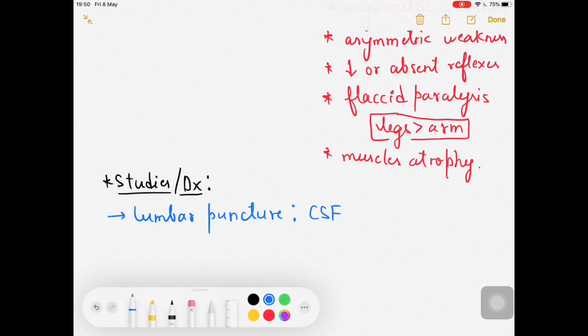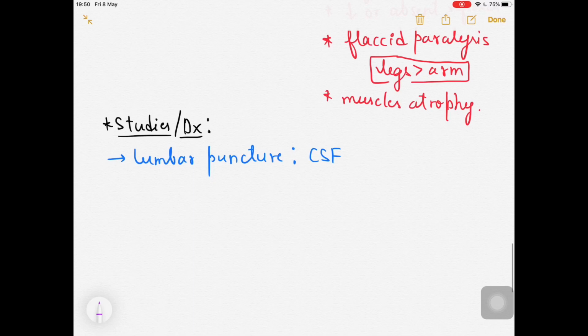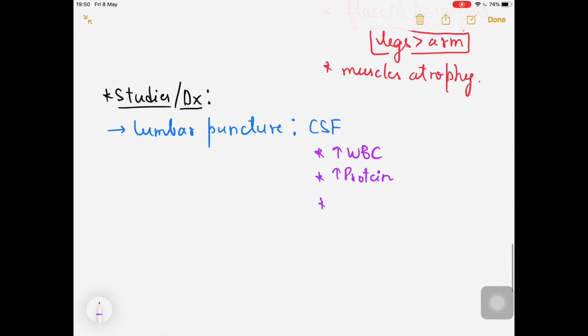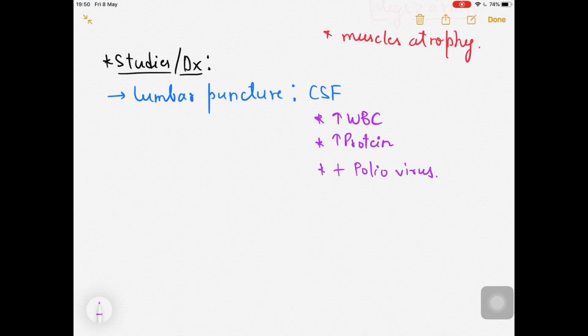And in the CSF, what will you be seeing? In the CSF you will be seeing an increase in the WBCs. Now as it is a virus, because I'm talking about poliovirus, proteins will be elevated in the CSF. And viral RNA will be present. That is the poliovirus, right? So presence of the viral RNA.